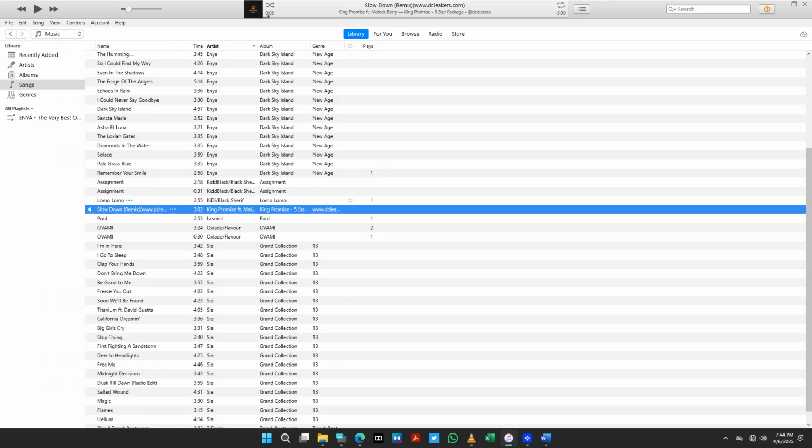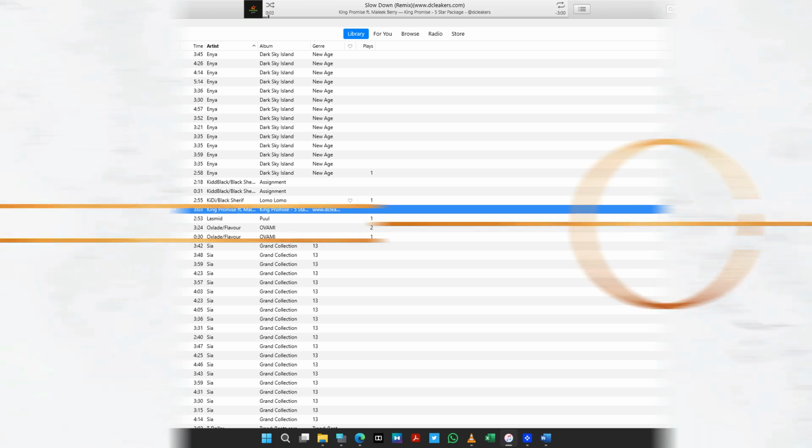Hey there! You want to turn your favorite song into a ringtone for your iPhone? Here's a quick and easy way to do it using iTunes. Let's go!